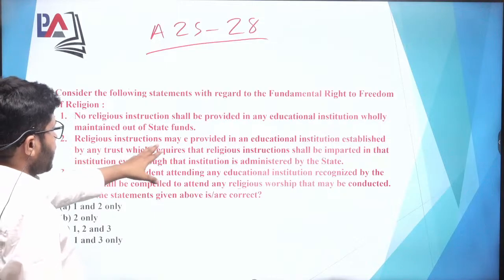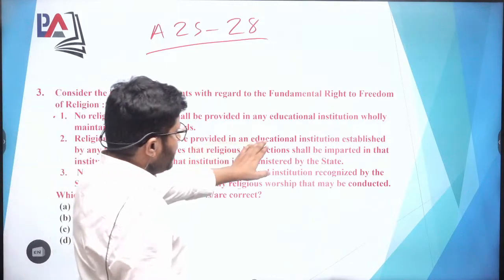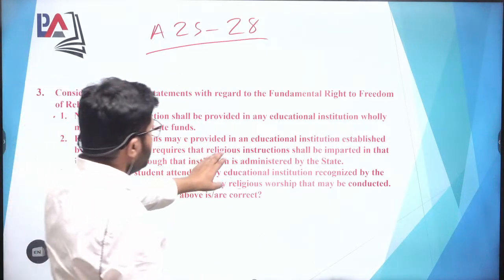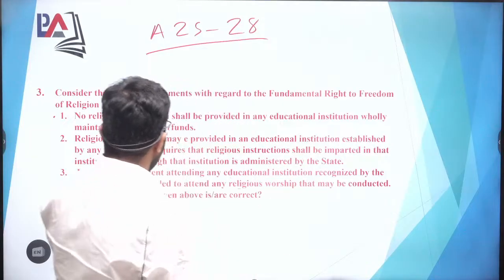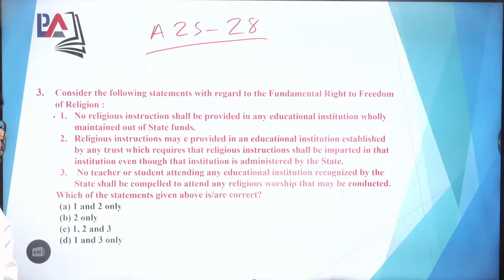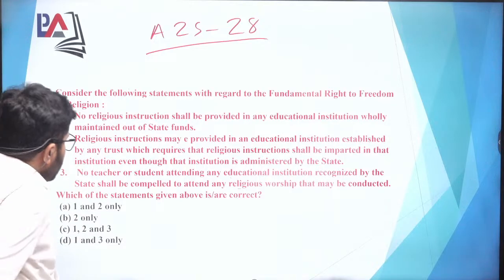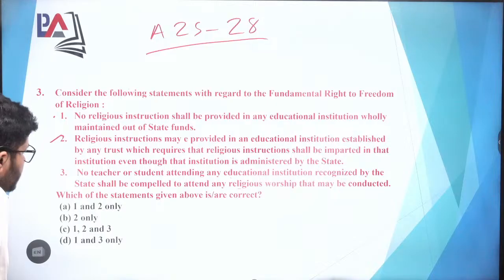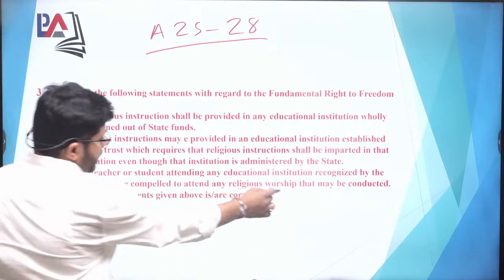Second is, religious instruction may be provided in any educational institution established by any trust, which requires that the religious instruction shall be imparted in that institution, even though that institution is administered by the state. This is the second option. And the third option is, no teacher or student attending any educational institution recognized by the state shall be compelled to attend any religious worship that may be conducted.